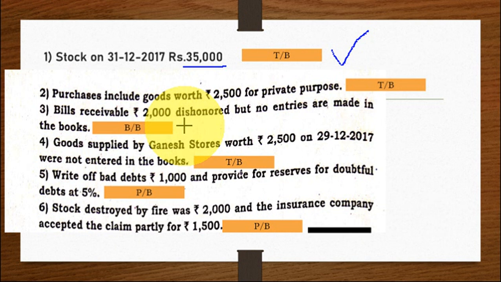So see the person for whom you have sold the goods, he has to make the payment to you. So you are supposed to receive the payment from the person. So he is considered as your debtor. Okay, you sold the goods worth rupees 1 lakh to Mr. A. So A is your debtor. He has not made any payment. Now A can give the bill to you worth rupees 50,000. Right? Like I'm making the payment in the future after 3 months or like that. So that is a bills receivable.